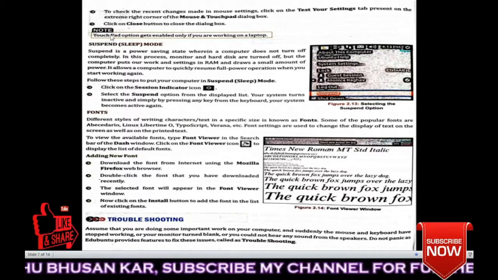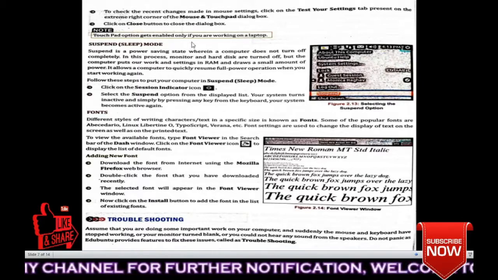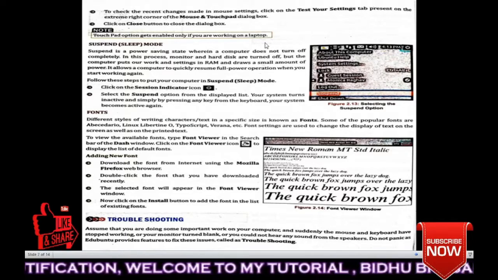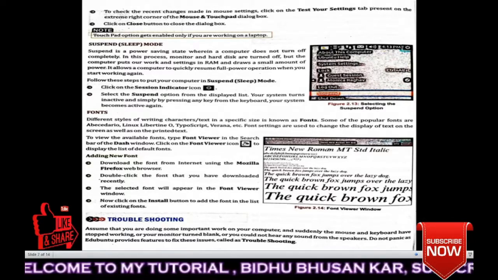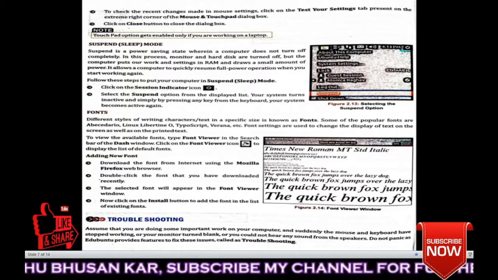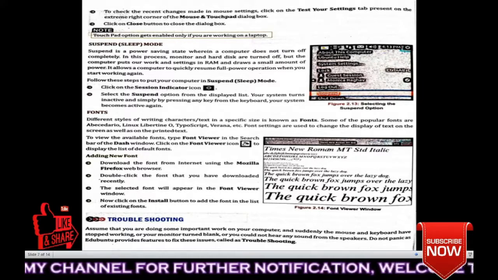Next, read. Note, the touchpad option gets enabled only if you are working on a laptop. Okay, understood or not? In a computer there is no touchpad. In a laptop there is a touchpad. So the touchpad option will be enabled when you install this on a laptop.